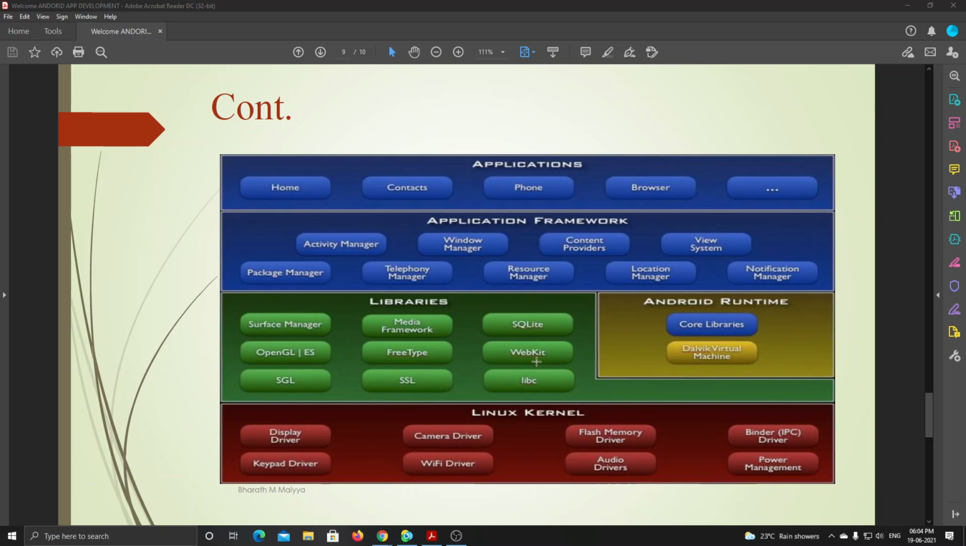Browsing related queries. Then the third layer is the Android runtime. What is the Android runtime? It contains core libraries and the virtual machine. It is located in the same layer as the libraries to provide the set of core libraries. Other than these, it consists of other core libraries to enable developers to write Android apps.